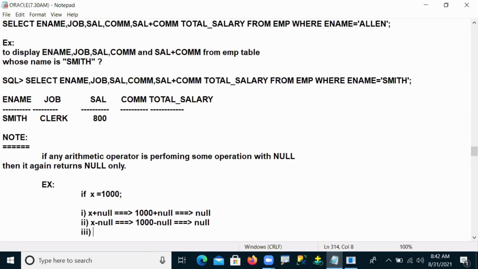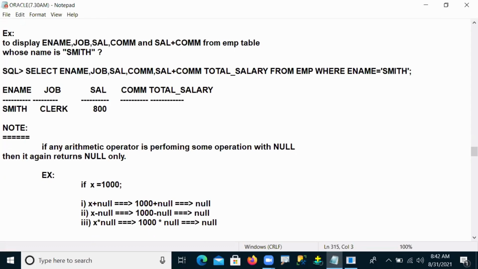Same with x into null, 1000 into null: again null only. Fourth one, x by null, 1000 by null, and again it returns null only.